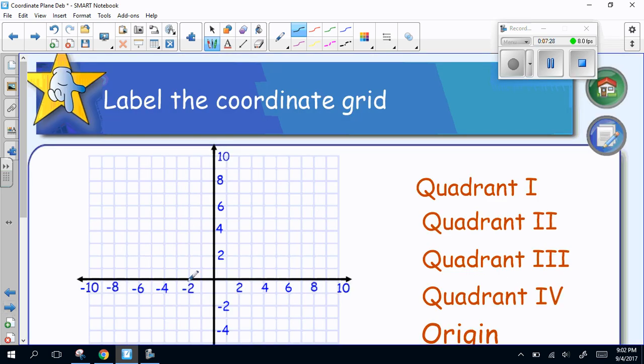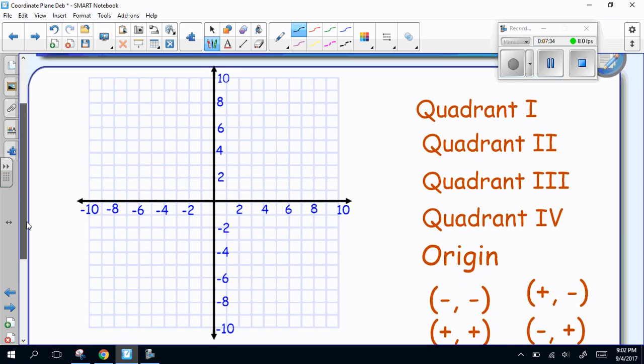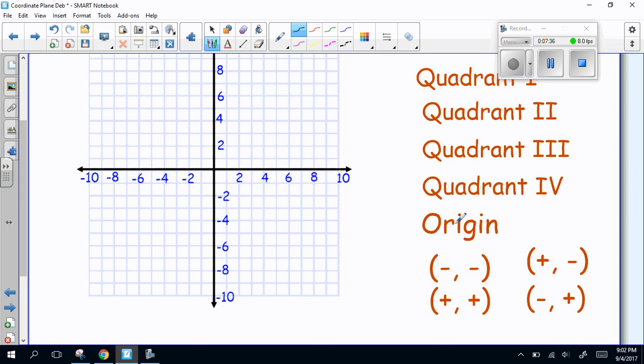All right, so let's look here at what we've got. Here I've got my coordinate grid and my 4 quadrants, to see if you can remember which one's which. Then we've got these other words here. We've got this word origin. So origin, like original or where something originates, origin means the beginning. And so the origin is right here.